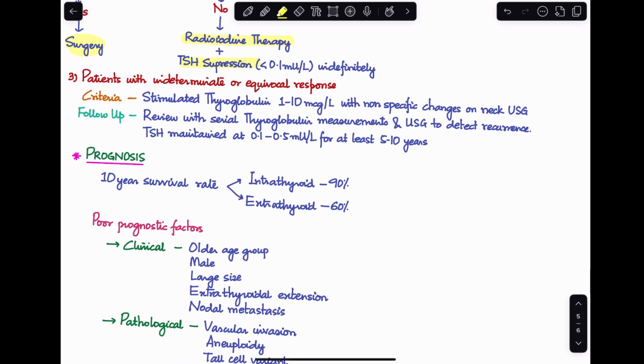Last group is the patients who have had an indeterminate or equivocal response. What does that mean? These cases have a stimulated thyroglobulin of 1 to 10 mcg per liter with non-specific changes on neck ultrasound. So these cases would be followed up with review with serial thyroglobulin measurement and ultrasound to detect any recurrence, and TSH has to be maintained between 0.1 to 0.5 for at least 5 to 10 years. So that's all about treatment. What are the treatment options? How would you assess the treatment outcome and how would you follow up the patients?